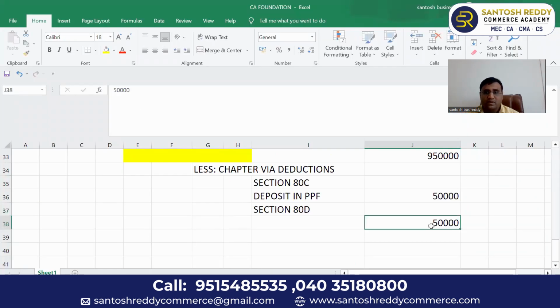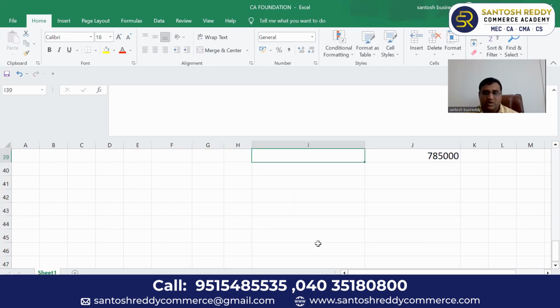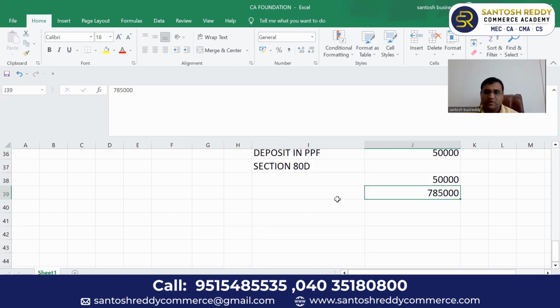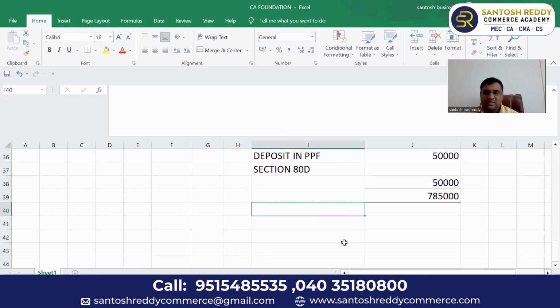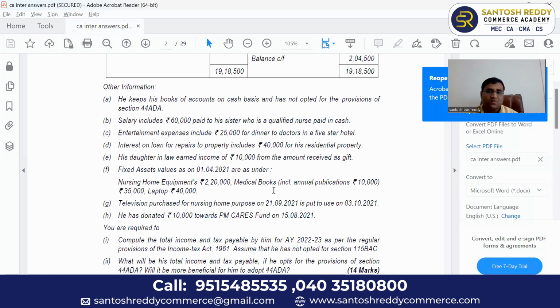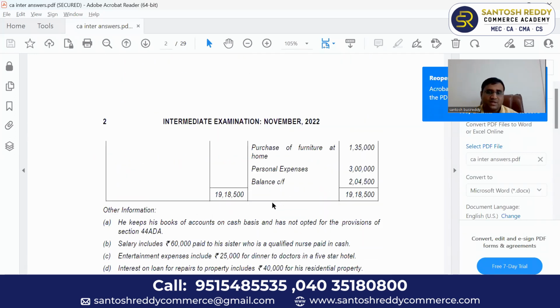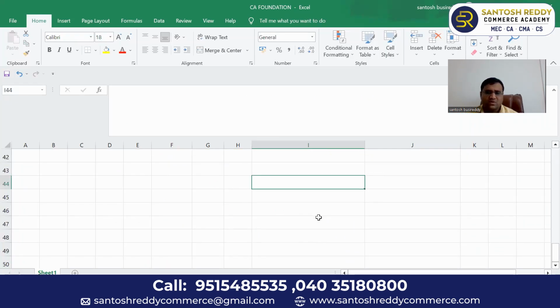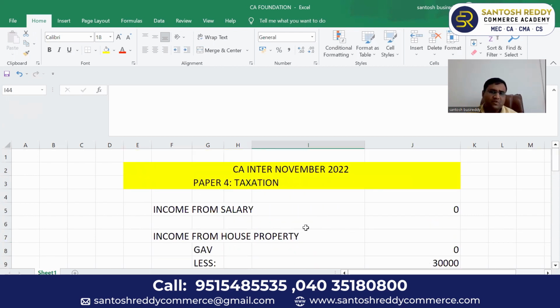Right. So after that, you will get a total income. That is net total income. For example, it came to 7,85,000. This is net total income or total income. On this total income, you have to calculate income tax. Since he is a super senior citizen, up to 5 lakhs it is exempt. You can calculate basic tax, education cess, and you can claim TDS also. You have to deduct the TDS. Some amounts we have to gross up like that. Likewise, you can calculate. You can solve this problem very easily if you know the provisions.